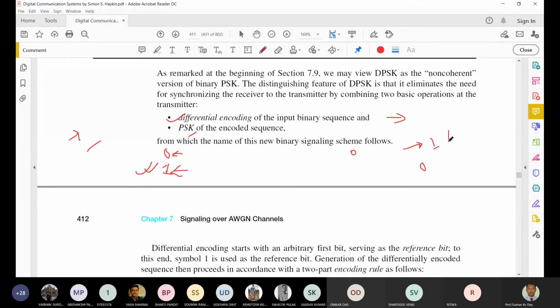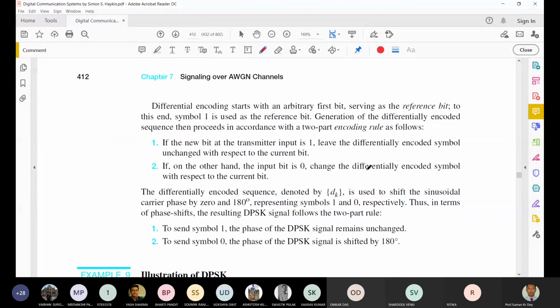If the bit is equal to 0, then we change the bit to the complement of the previous bit. Now we'll see how it works by using examples.